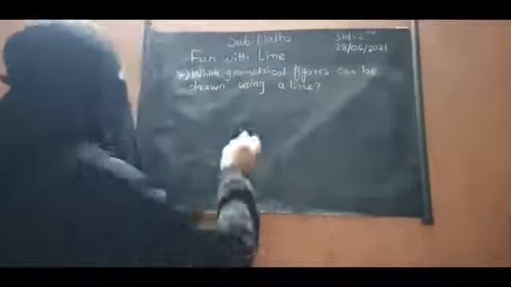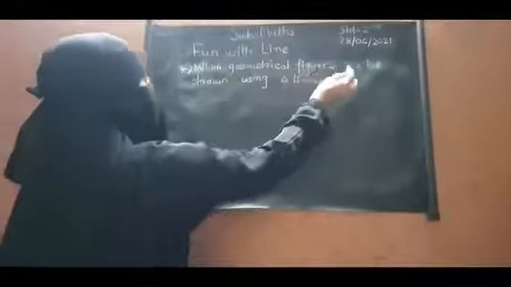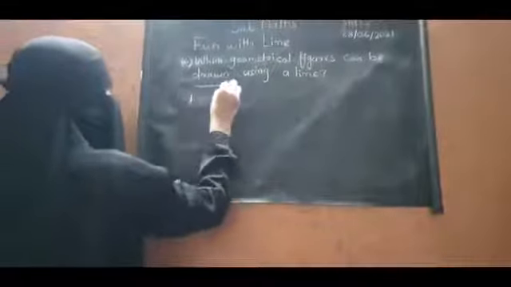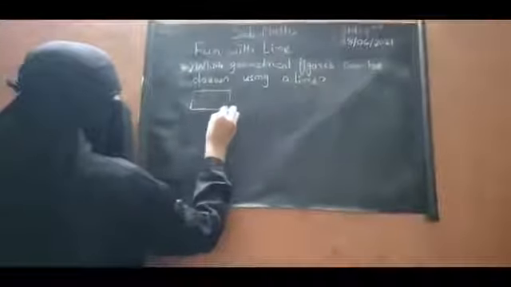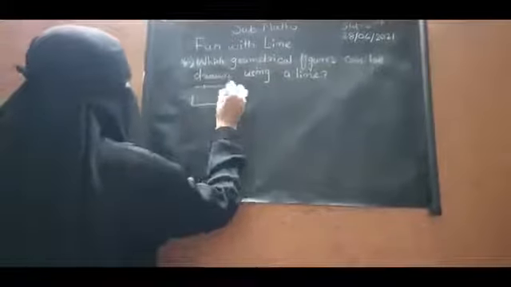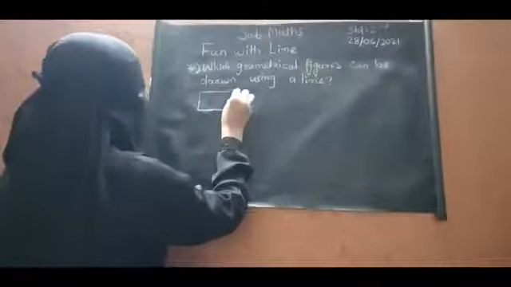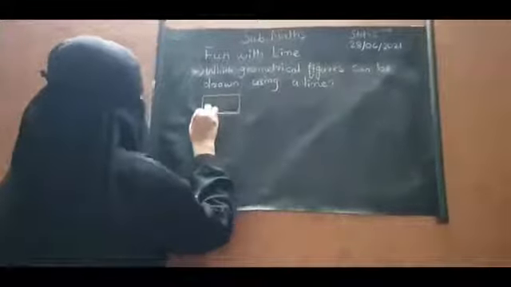Okay. So the next point is, which geometrical figures can be drawn using a line? So by using the lines, we can draw many geometrical figures. So the first one is rectangle. By using the lines, we can draw rectangle. In the rectangle, two sleeping lines are there and two standing lines are there.